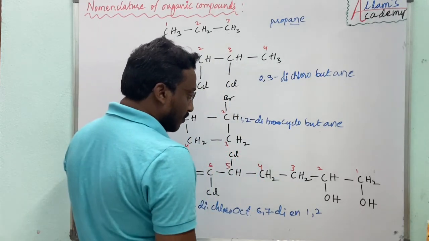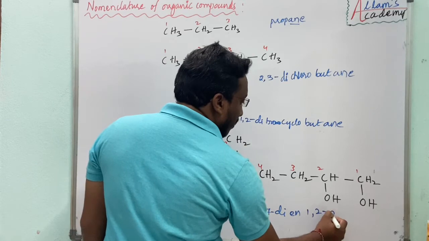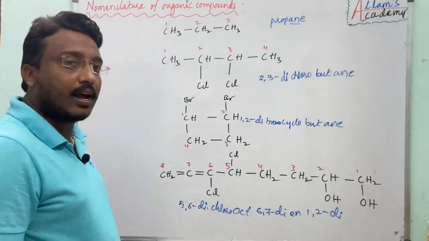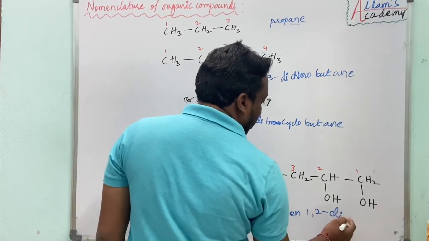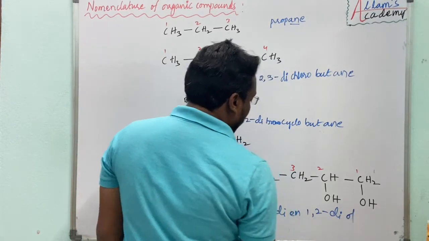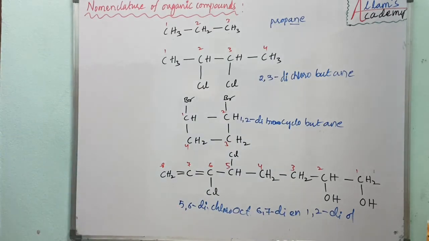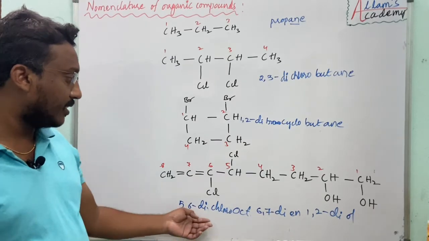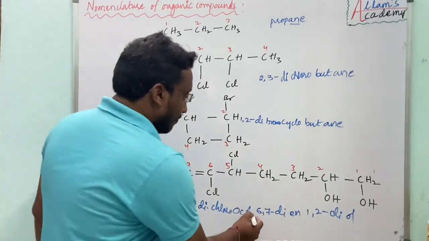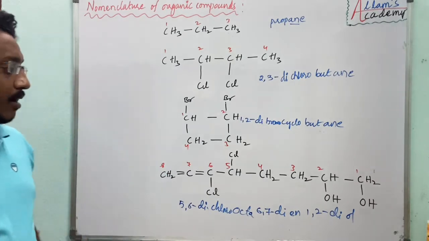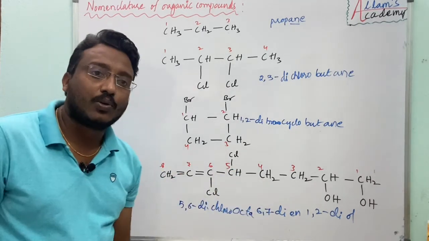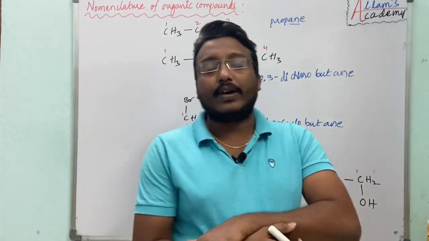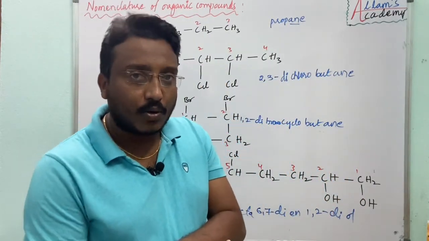How many are there? Two, so di. OH means alcohol, right? That means 1,2-diol. So this is the nomenclature of the given example: 5,6-dichloroocta-6,7-diene-1,2-diol. So this is the way to write the nomenclature for the given hydrocarbons. Okay, thank you.